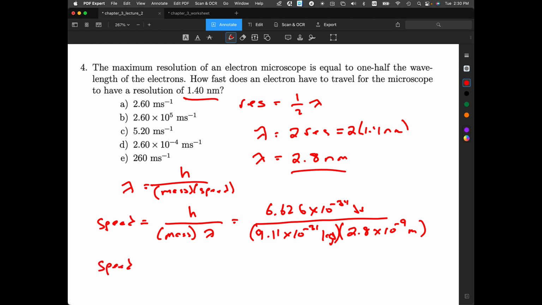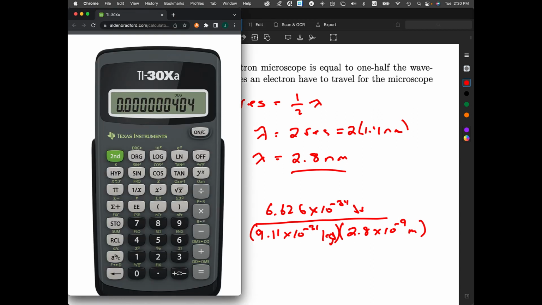And so we need our calculator. Let's clear that. So 6.626, 34th negative. Again, when we have times 10 to something, we use the EE button, it's a lot easier.